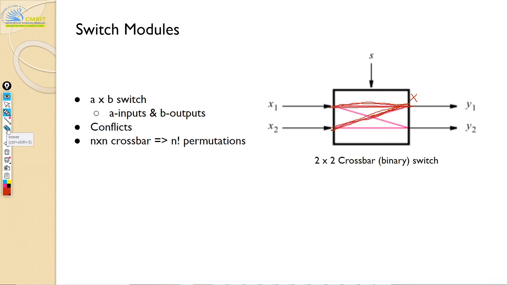Let me give another example. There are two possibilities here. One is x1 can talk to y1 and x2 can talk to y2. The other possibility is x1 can talk to y2 and x2 can talk to y1. This is the second possibility. So there are two ways you can communicate, but the other two you cannot. When x1 is talking to y1 and x2 is also talking to y1, it's not possible. But this is possible. It gives you two configurations.